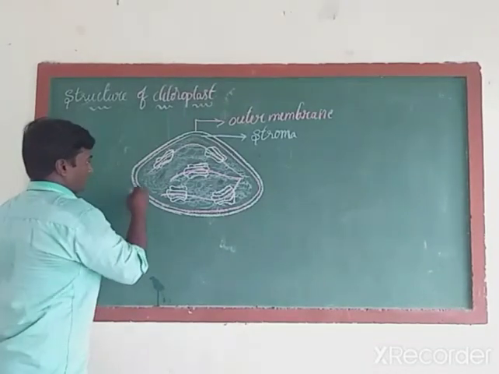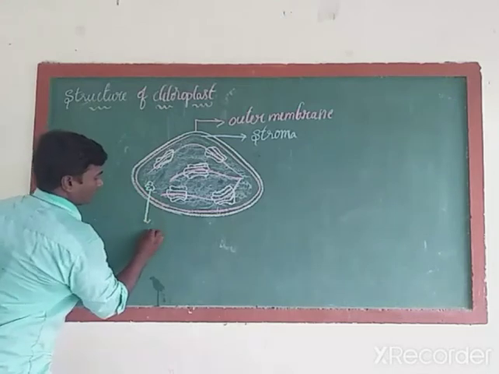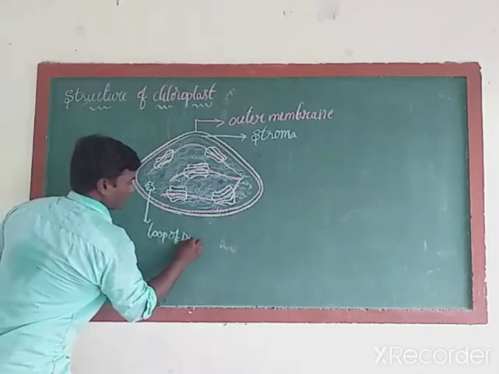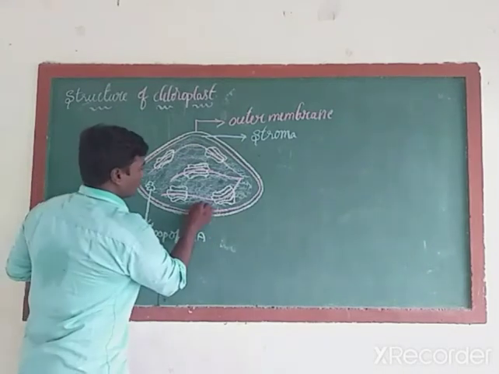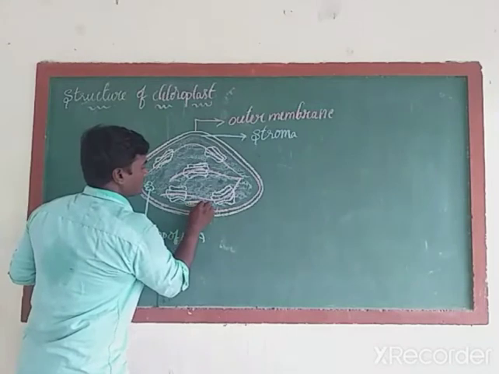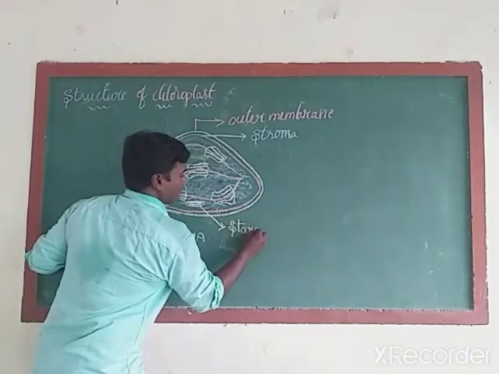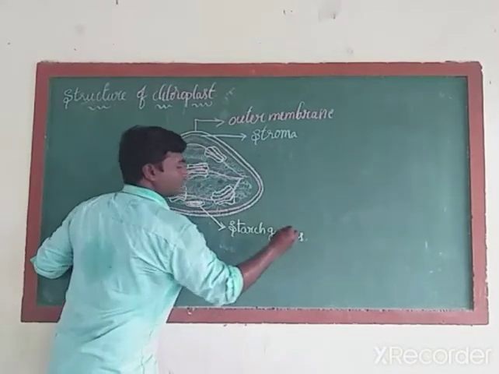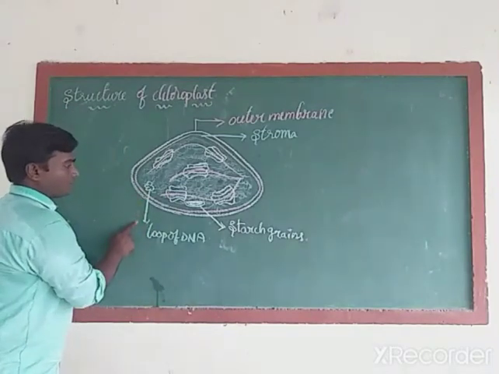Next, here we are able to identify a loop of DNA. This part is the loop of DNA. Next, here we can see starch grains also. This one is the loop of DNA.